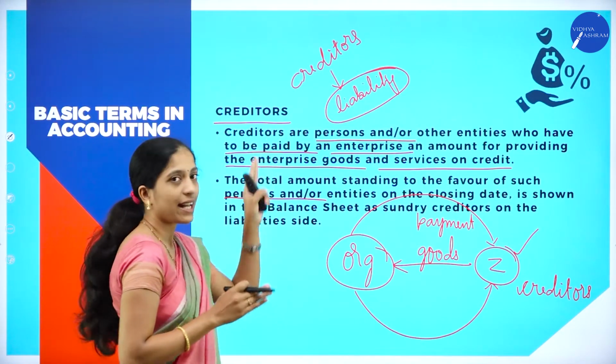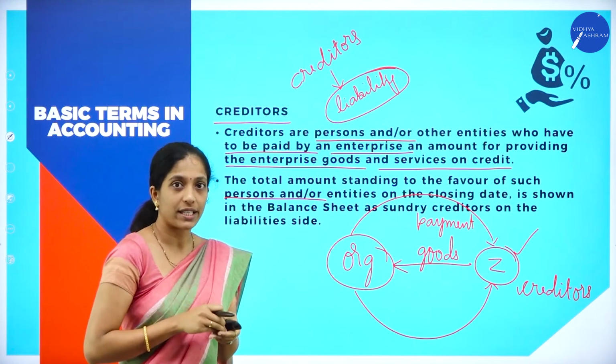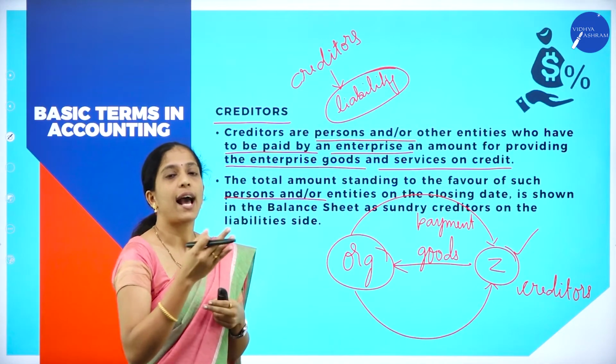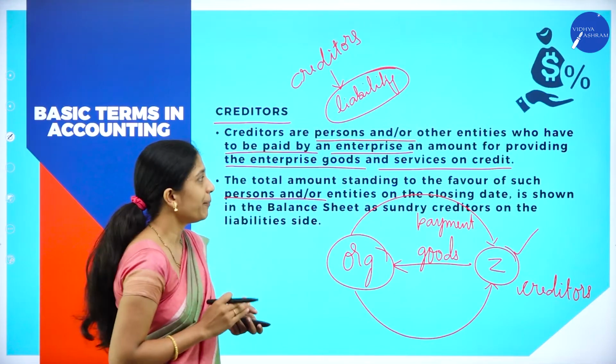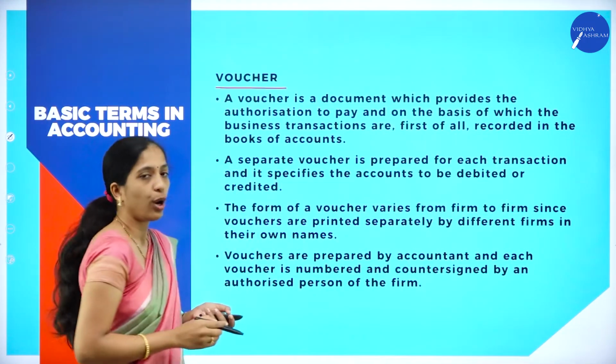Yes. So, debtors is always an asset because in future they are going to receive the amount, whereas creditors is nothing but the organization has to pay the amount in the future. So, that is creditors. Clear? So, this is about creditors. The next term is vouchers.